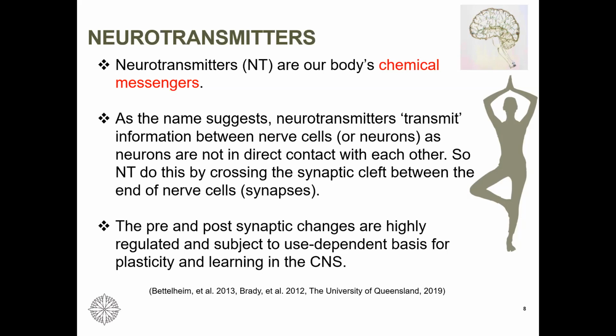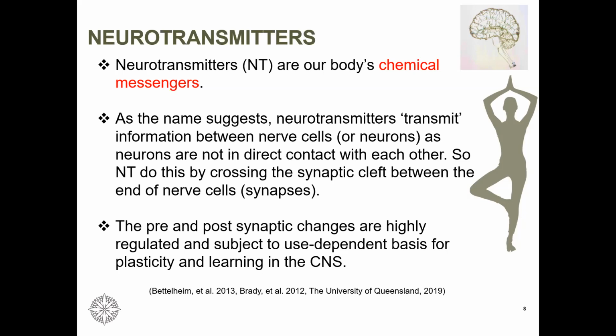As the name suggests, they transmit information between the nerve cells, because nerve cells don't have a direct contact with each other. They are substances which neurons use to communicate with one another.